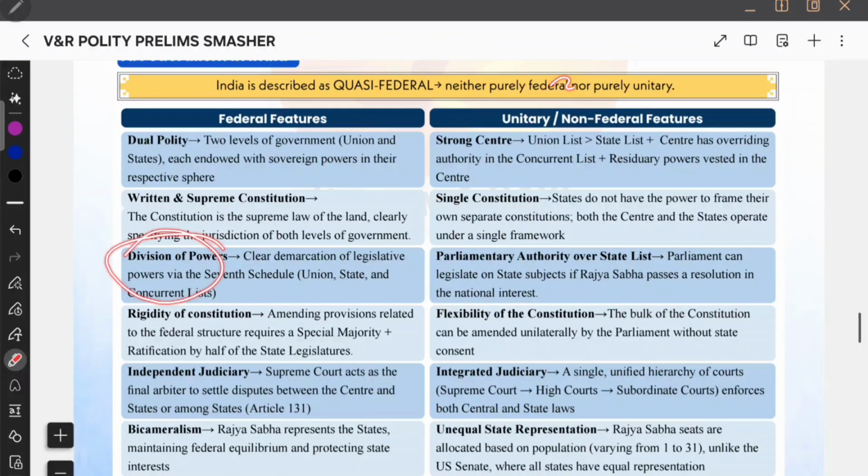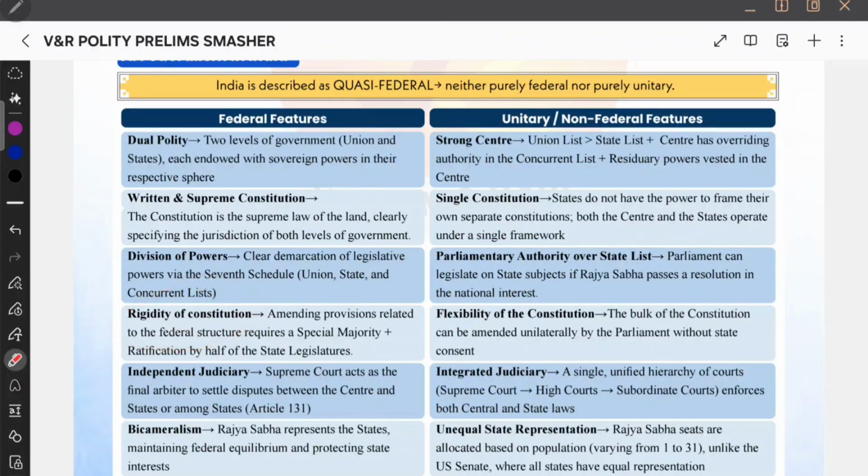And next, you have division of power. That is clear demarcation of legislative power. For example, you are having union list, state list, and concurrent list. So you are having division of powers. Therefore, it represents a federal feature, division of powers. But parliamentary authority over the state list, if Rajya Sabha passes a resolution for national interest, then parliament gets authority, right? That represents a unitary feature.